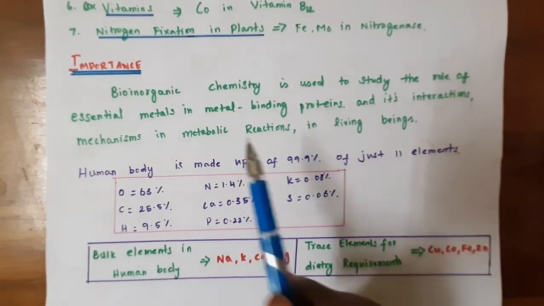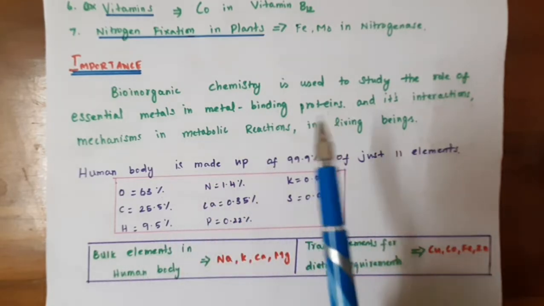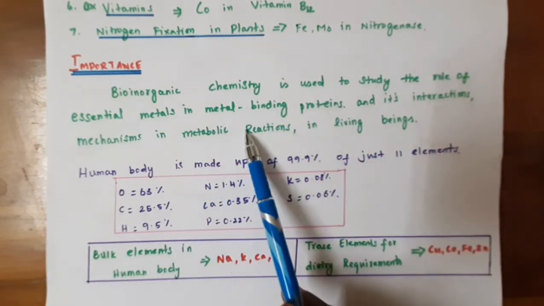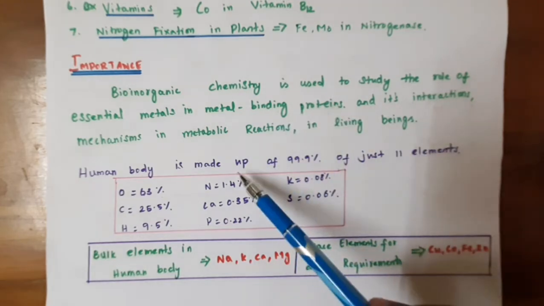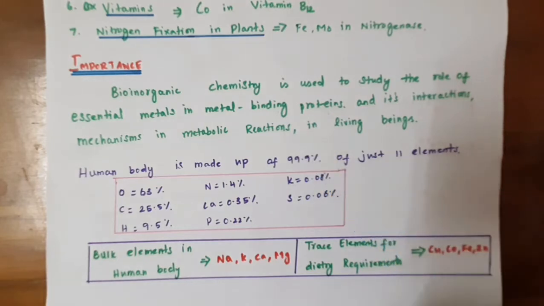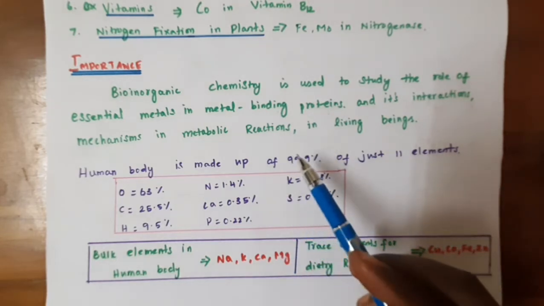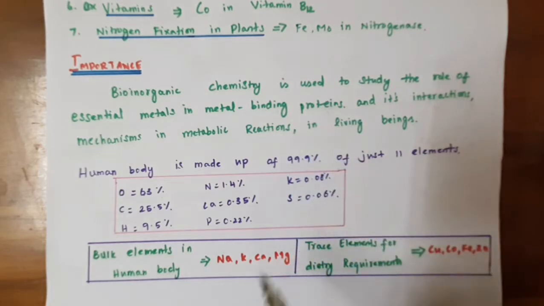Next, the scope of bioinorganic chemistry: its main scope is the study of the role of essential metals in metal binding proteins and their interaction mechanisms in metabolic reactions in living beings. Many reactions in biological systems happen in aqueous media, whereas organic reactions mainly take place in non-aqueous media.